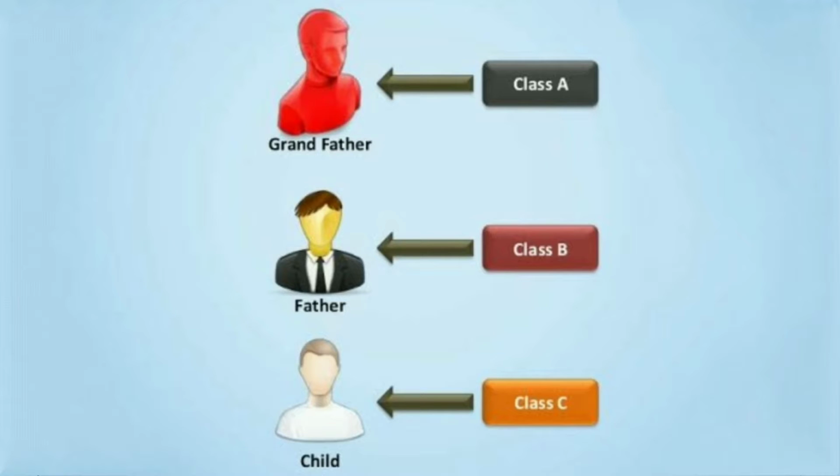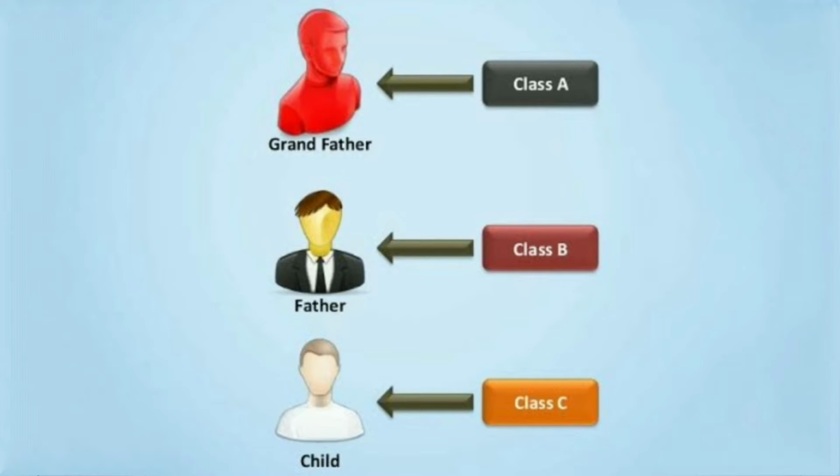Multi means more than one level. Let's take a real-life example. There are three persons: grandfather, father and child. Suppose grandfather earned 1 crore rupees. After his death, grandfather's money goes to his son, that is class B. Now his son also earned 1 crore rupees, meaning his son has 2 crore rupees.